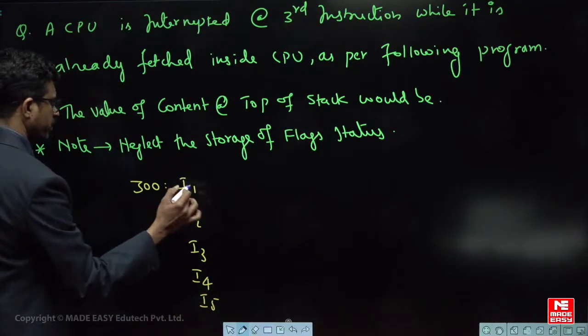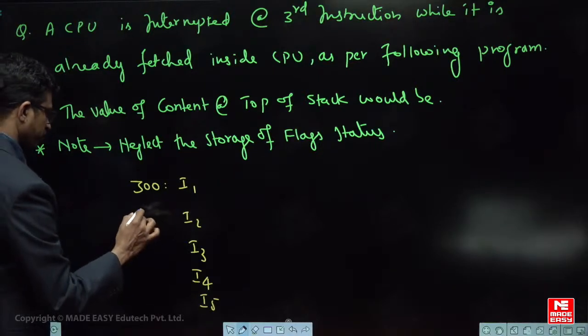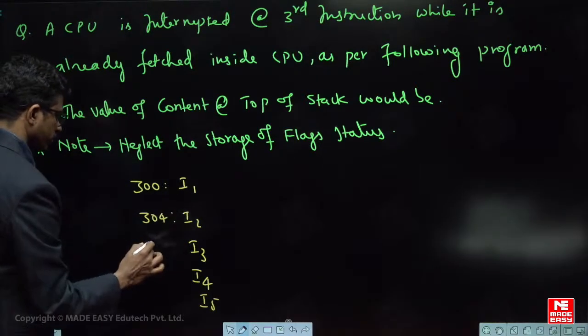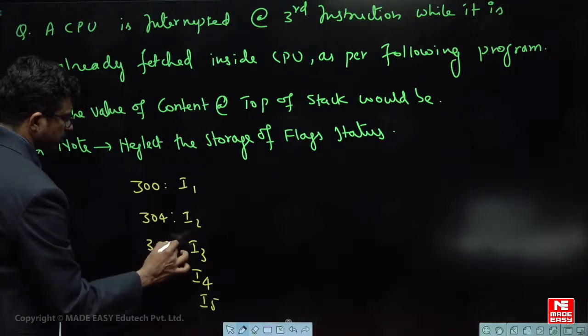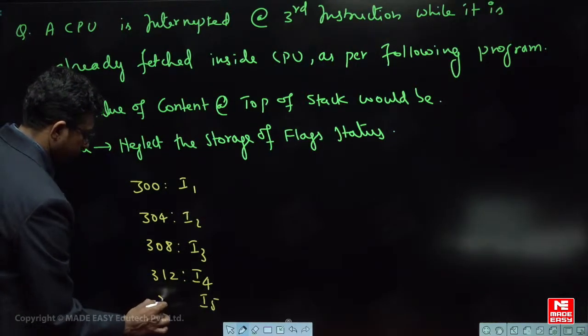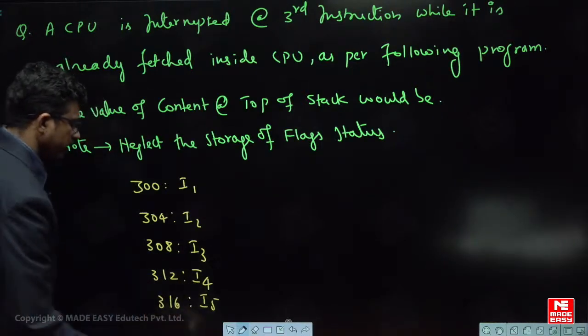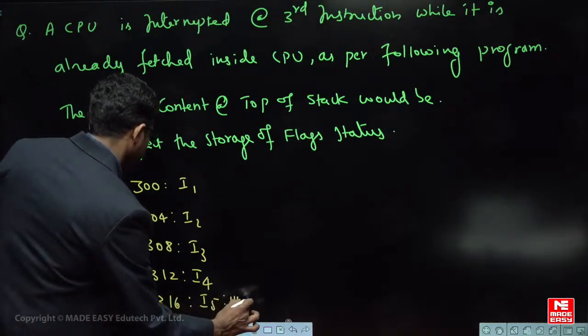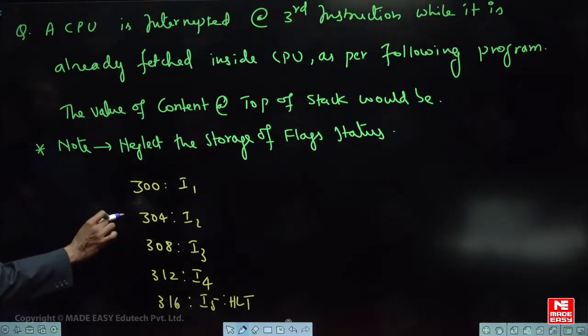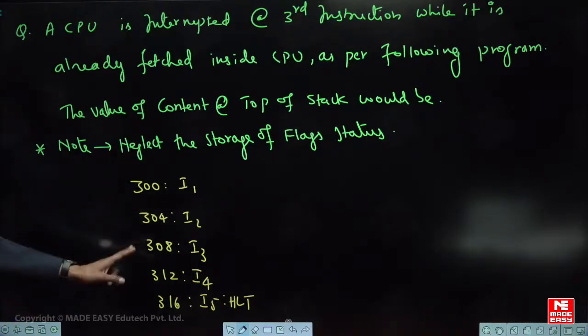The step size is what you have to find out. Instruction 5 is halt. At instruction 3, after instruction 3 is fetched, an interrupt has occurred, it is telling. Based on that you try to solve. So what is the answer?